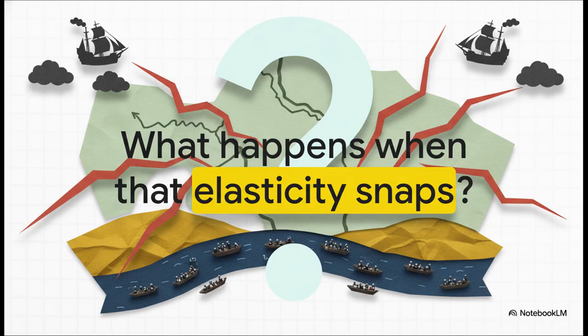So, I'll leave you with this question. What happens when that elasticity finally snaps? How in the world will this massive, severely strained empire survive the violent global collisions waiting for it in the 1800s?